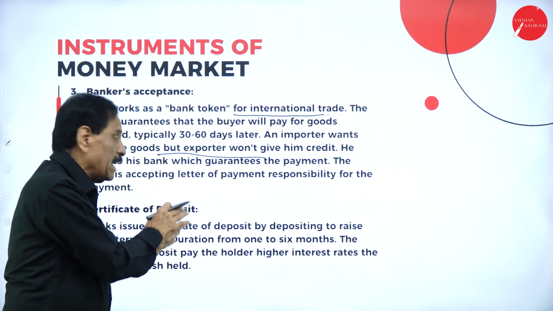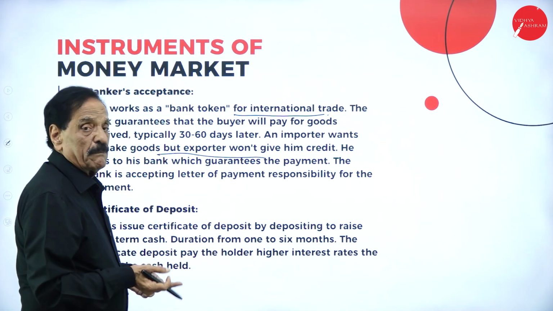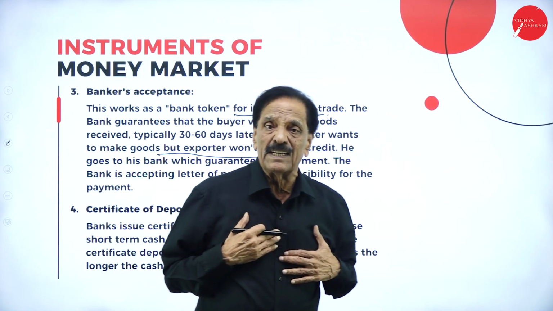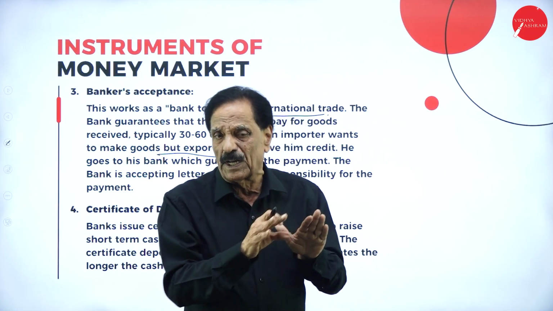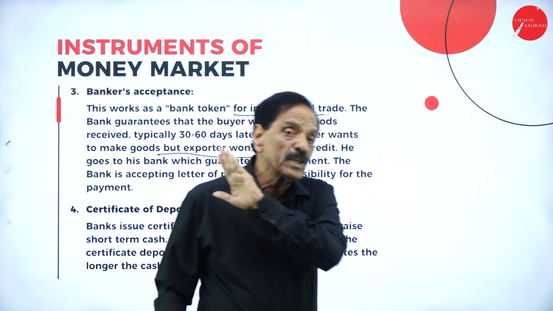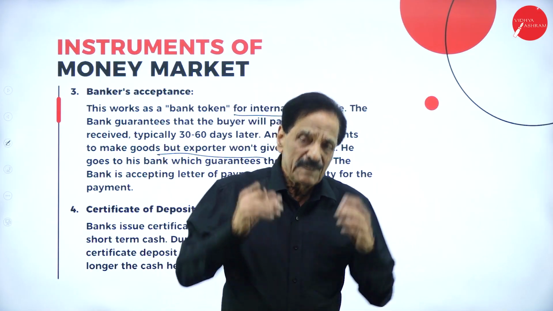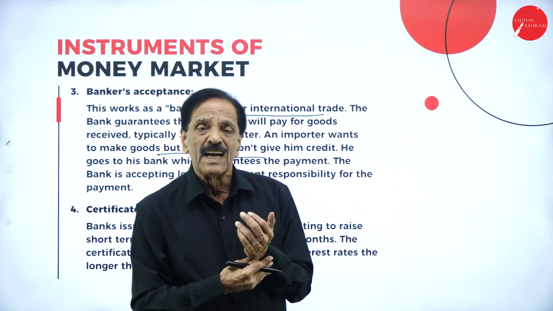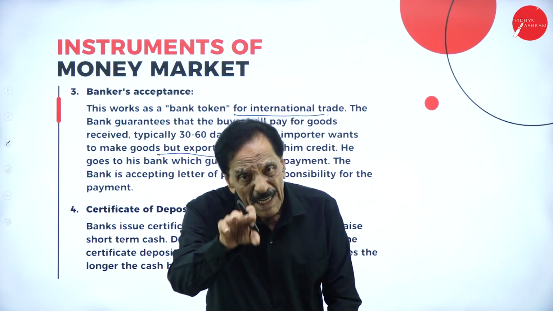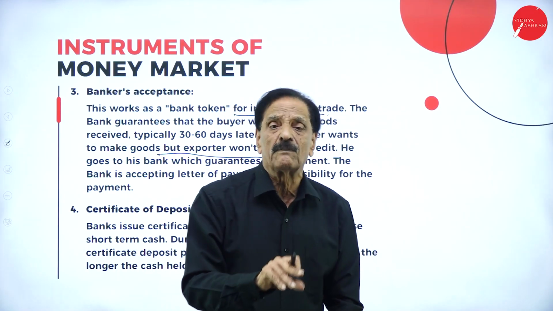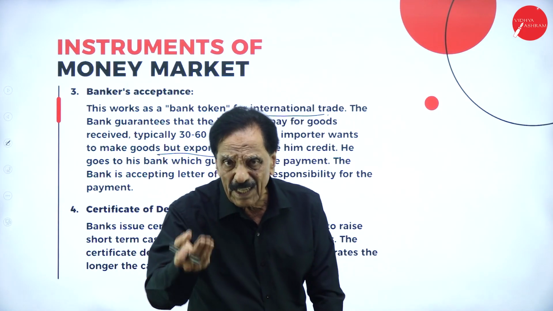He goes to his bank, which guarantees the payment. He says, I will guarantee on behalf of the importer. The exporter says, I won't give the credit to you because there is no guarantee from you. Then the importer says, I have got my own bank. The bank will give the guarantee on behalf of me so that we can give the credit.